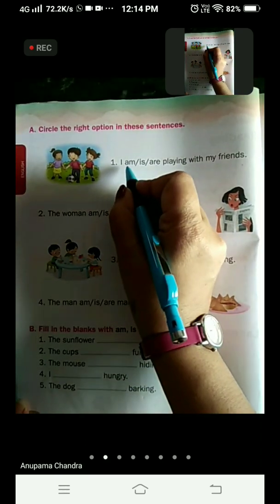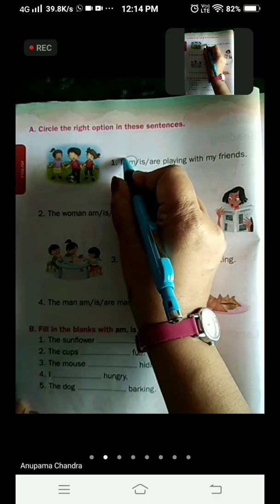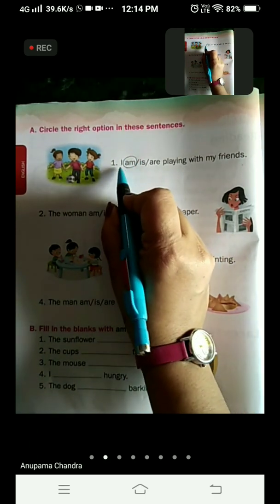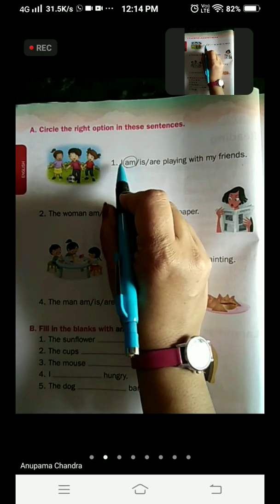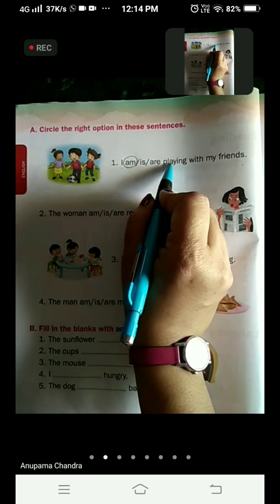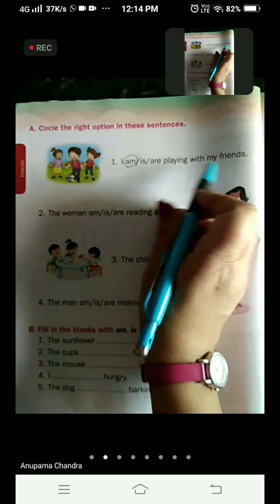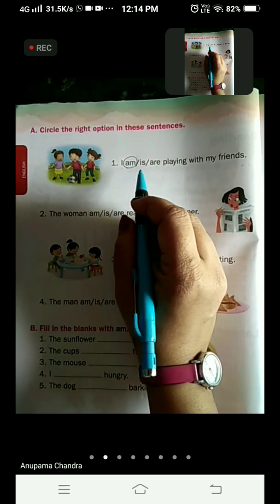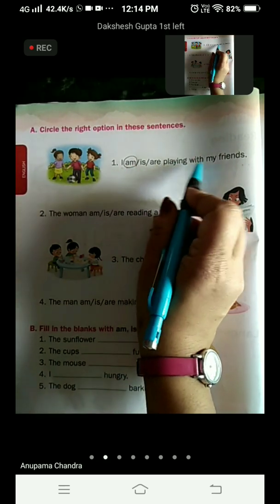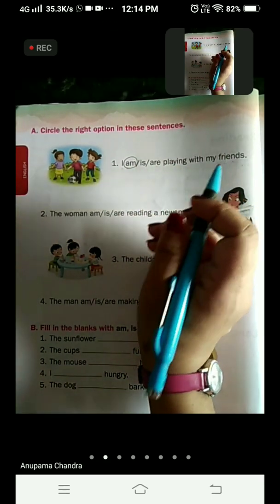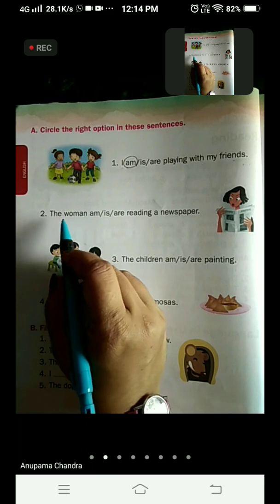So the correct option is am. We have to circle here am because I is there and we always use am with I. I am playing with my friends. Don't forget children, whenever I is there, am has to be there. I am playing with my friends. Come to the second one.